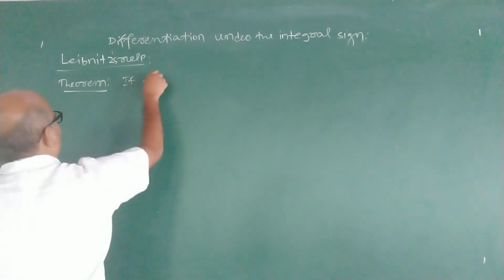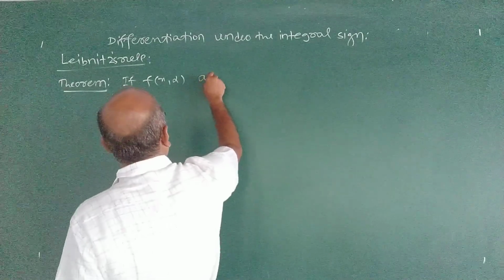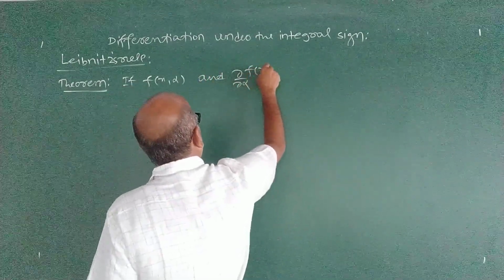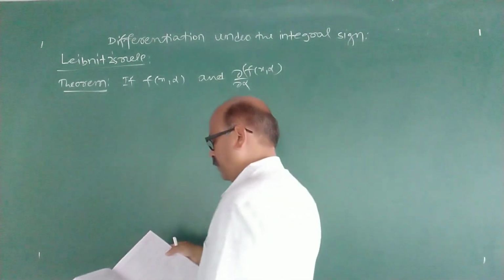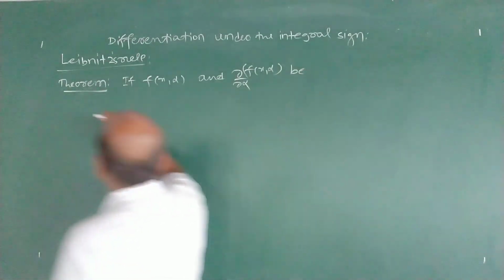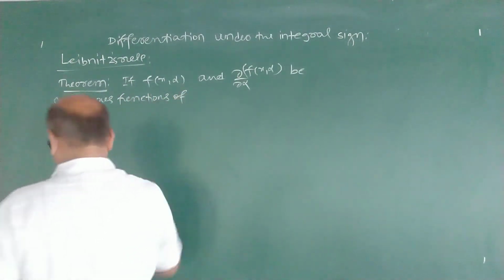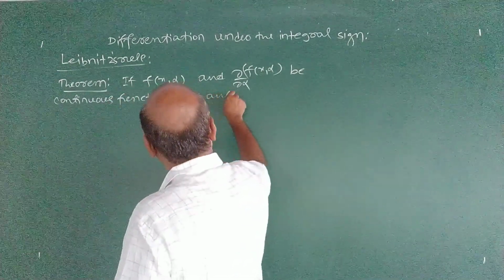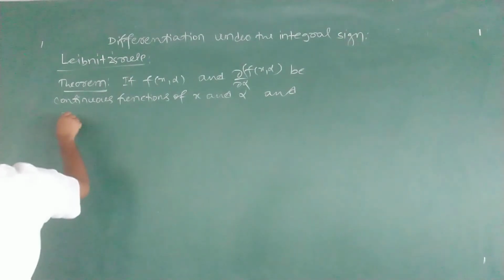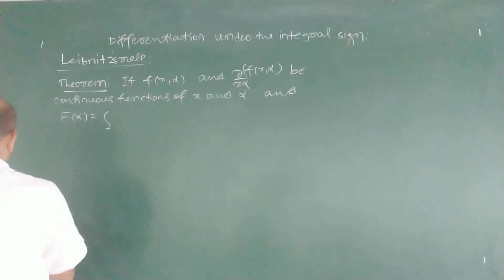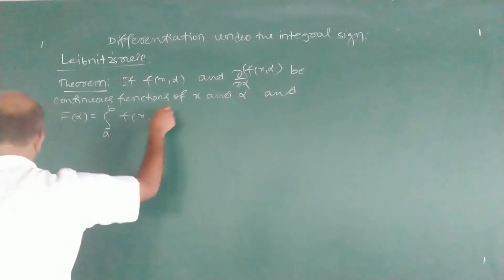Theorem is like this: if f of x alpha and dabba by dabba alpha of f of x alpha, you know the partial derivative, meaning of dabba by dabba alpha of f of x alpha, be continuous functions of x and alpha, and capital F of alpha is, I use capital F here, integral a to b f of x alpha dx.